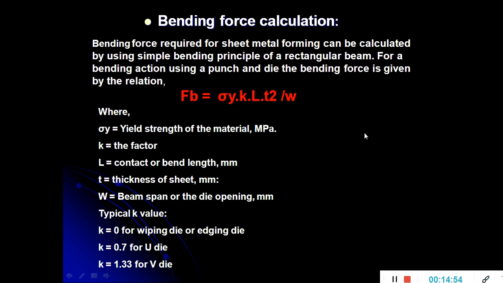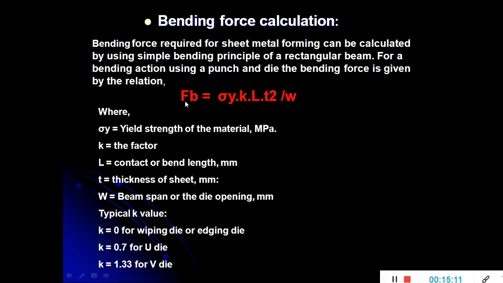Coming to the bending force calculations. Bending force is nothing but the force applied by the punch on the sheet metal through the die to deform the material. So how is the bending force going to be calculated?